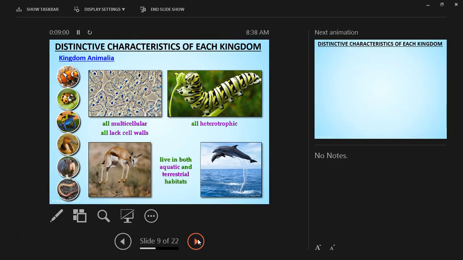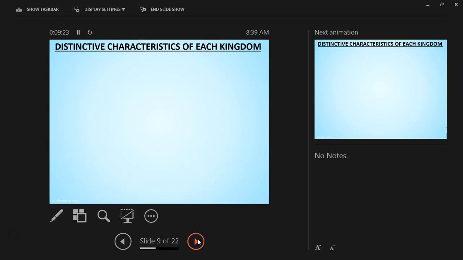We depend on other organisms to get our nutrients, our energy, our food. They live in both aquatic and terrestrial habitats. Terrestrial, if you're not too familiar with that word, deals with land. Aquatic deals with water. But Animalia kingdom organisms are on land and in water as well. We're multicellular and we do not have cell walls, only cell membranes.